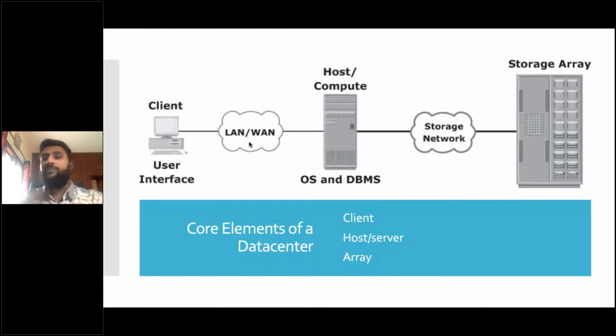Okay, the connections will be in a short scope of area and also a large scope of area, depending on LAN or WAN. Now next comes host or computer. So host, one more name is server. What is a server? Okay, I'll explain that. And a storage network. Basically, in order for transactions to happen, you need to be on a network. You need to be present in a network for these things to work. Okay, we'll come to that also again.